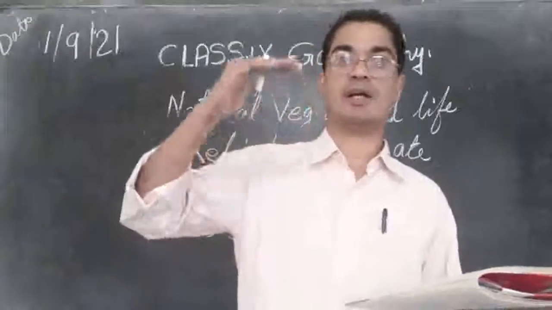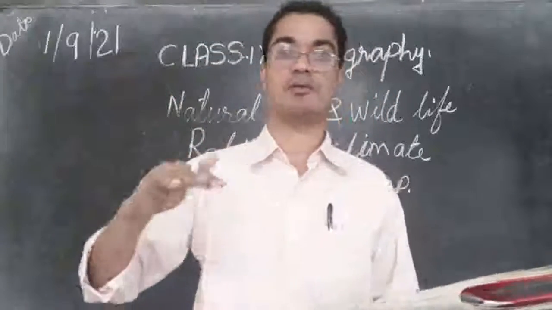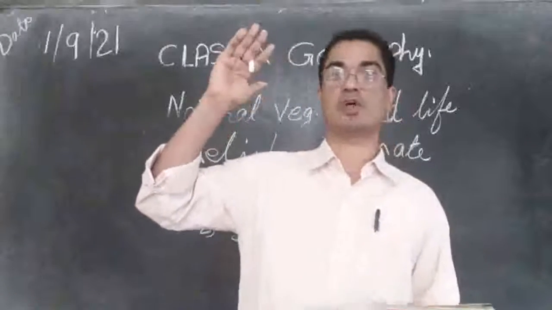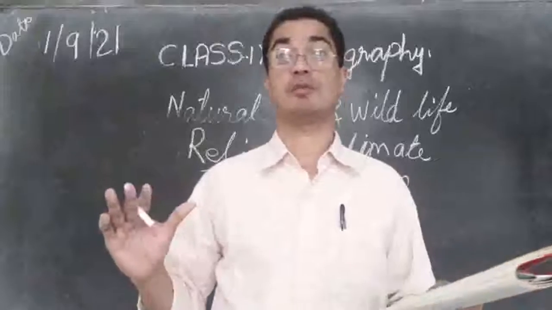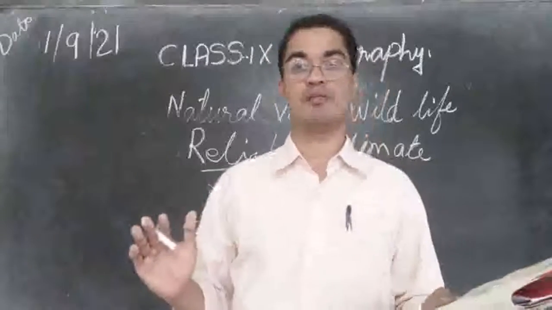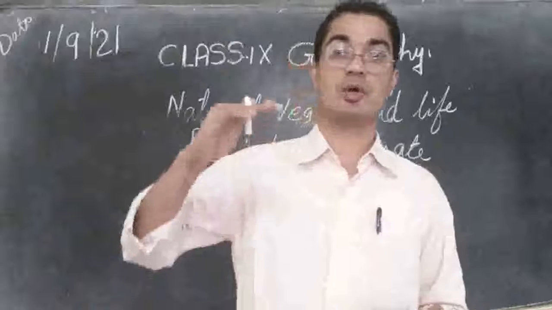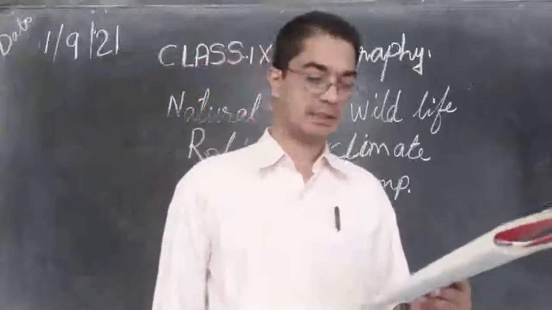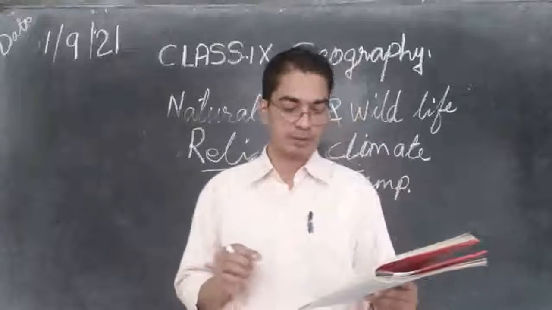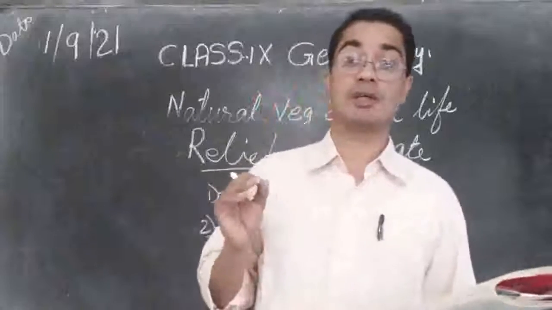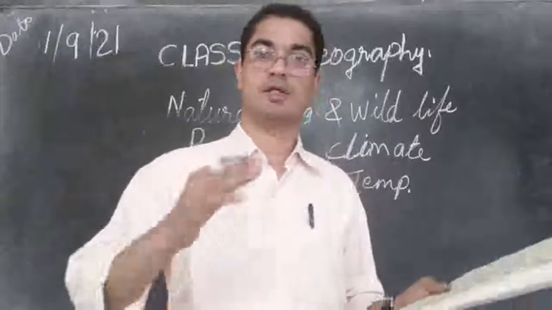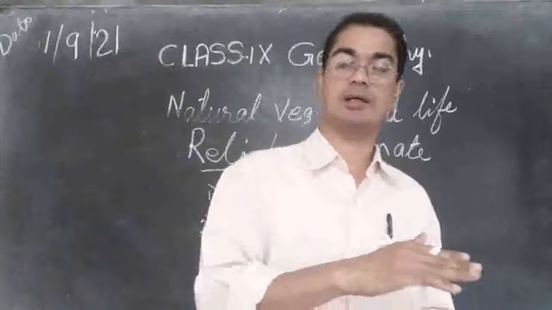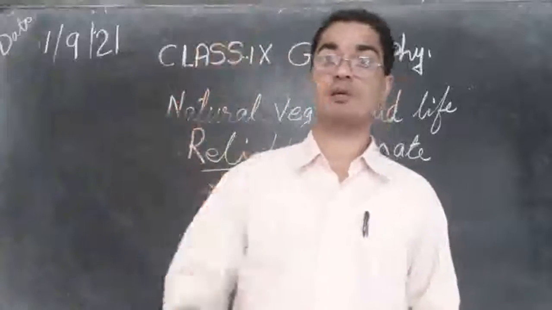As we go higher and higher, the temperature is falling, becoming less and less. That's why if you go to the mountain tops, Everest, the temperature will be very low and you will be feeling very cold there. Because of that, the type of vegetation that is growing there is also affected. So what is growing at the foothills of Himalaya, at the bottom of Himalaya, will not be seen at the top of the Himalaya.